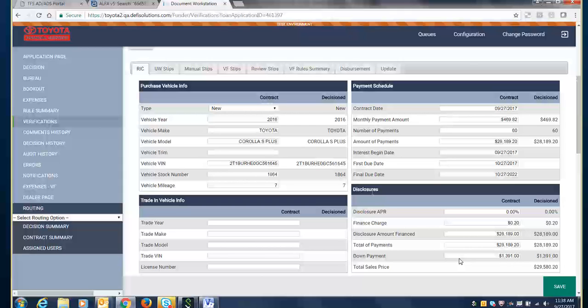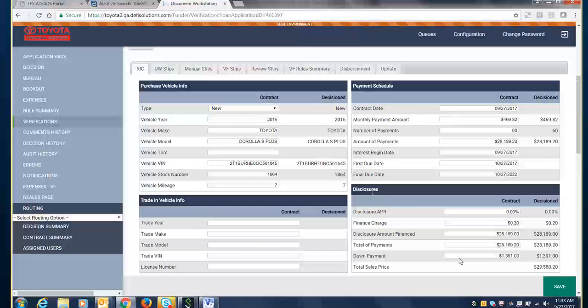Once all those validations are passed, the system moves to a ready to book mode and prepares a boarding file that it sends out from the LOS to Alpha for boarding the customer onto the servicing system. That has been completed, because I noticed it is in an RB status on this application. So that file has already been transferred to Alpha.